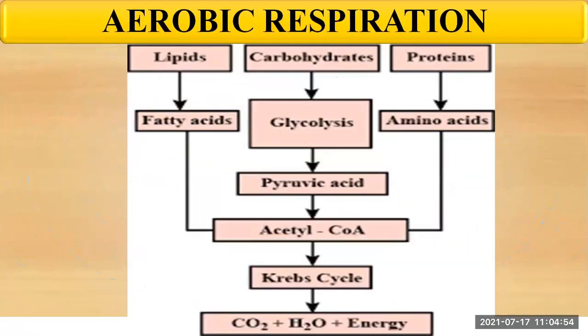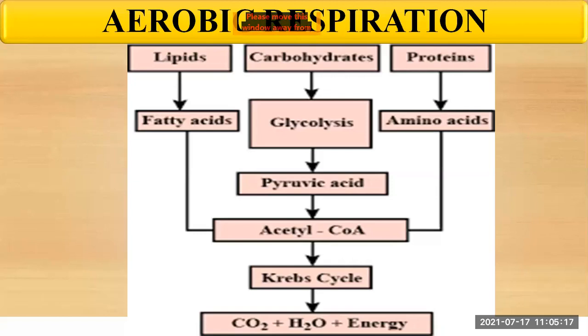Then let us see how the lipids produce energy. The lipids are converted to fatty acids, and fatty acids are further converted into acetyl coenzyme A. This acetyl coenzyme A is oxidized by the process of the Krebs cycle, and there is the release of energy.